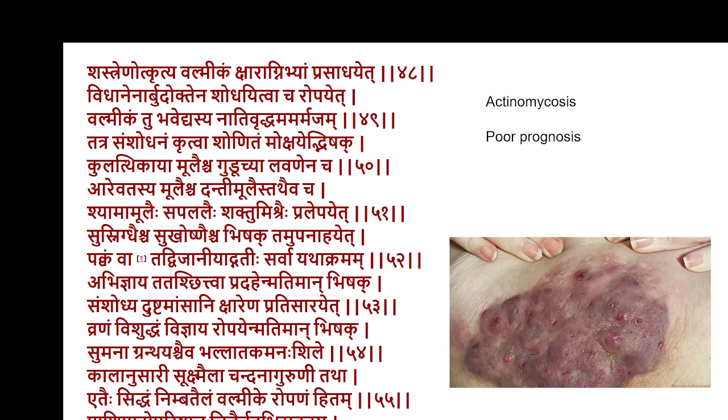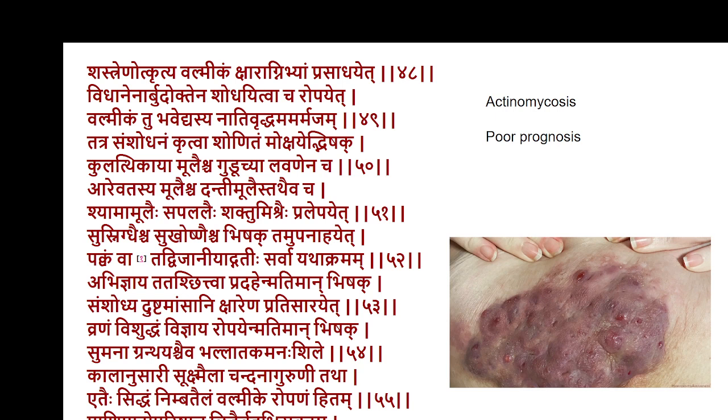Shastrena Utkritya Valmikam Sharagnibhyam Prasadayet Vidhanena Arbudoktena Shodhayitva Charopeta. Valmikam tu Bhavedyasya Natiruddham Amarmajam, Tatra Samshodhanam Kritva Shonitam Mokshayet. Bishaka Kulachikaya Mulesha Kudutyaha Lavanena Cha, Arayavadasya Mulesha Danti Mulehi Tatevata Shama Mulehi Sapalalihi Shaktumisrehi Pilapeta Susmik Desha Sukoshnesha Bishaktam Upanaheta.